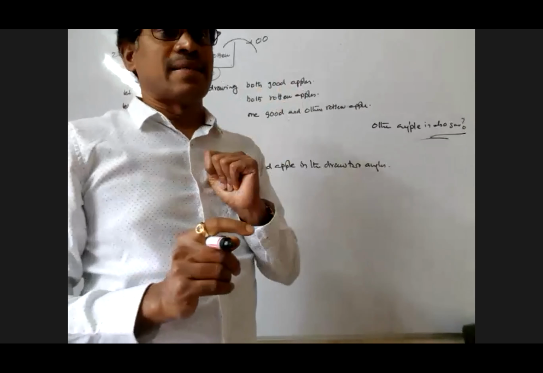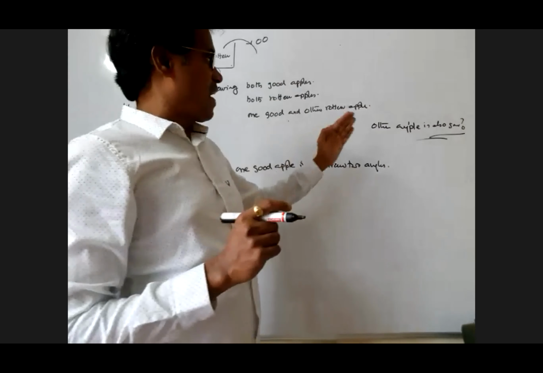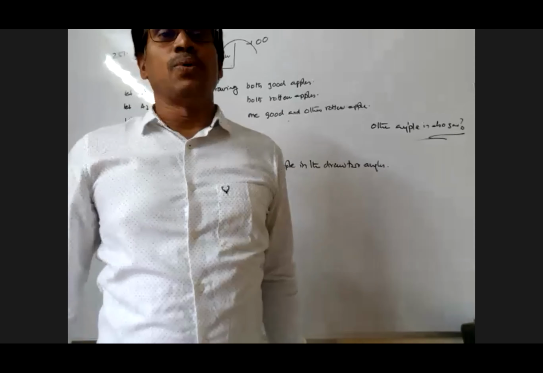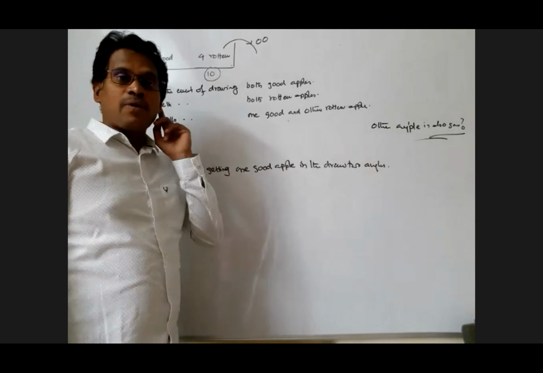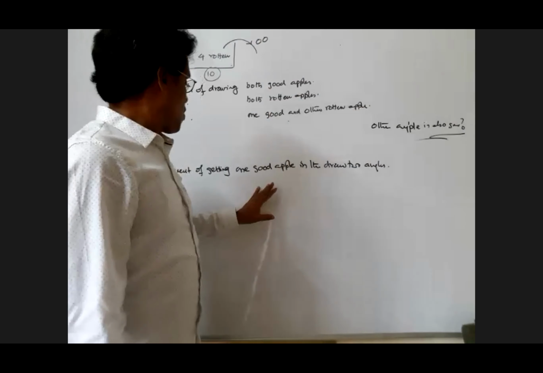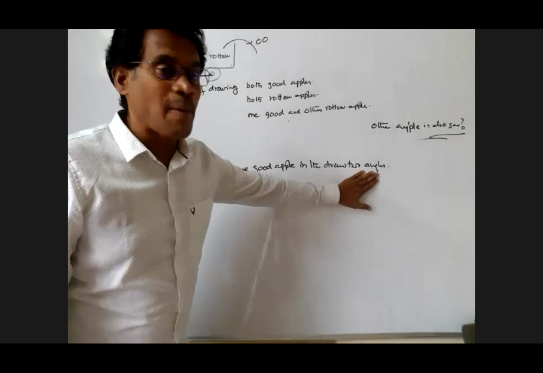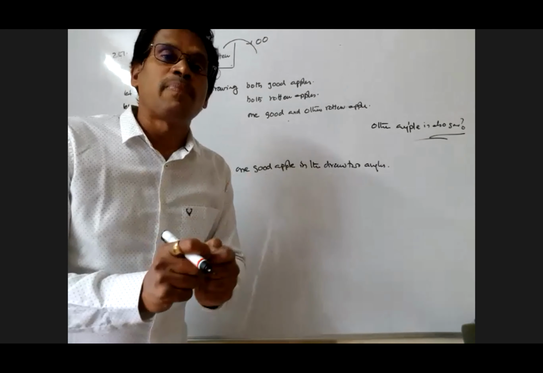Now, what is the question? Find the probability that the other apple is also good. What is A? A is the event of getting one good apple in the draw of two apples. What is the event already given? Among the two apples, one is a good apple.